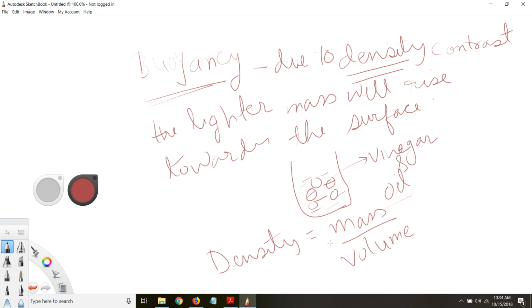So it tells you for a given volume. So suppose a beaker which is 1 liter in volume, if you fill that beaker with different material, different objects, then how much does it weigh? So that is the density. So you can think about the density of iron is much heavier than density of water or density of cotton. So that is a very significant contrast in density between these two objects. But these two are again solid material. When we are talking about buoyancy, then we are talking about liquid material.